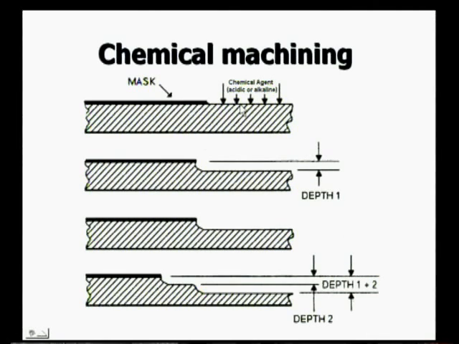Here, as I told, the chemical etchant solution will be there, and the material will be submerged in it. When the material is submerged, metal removal takes place. Here you see a maskant, a mask. I want to remove material here only, not the total. So there are two processes, selective process and non-selective process.